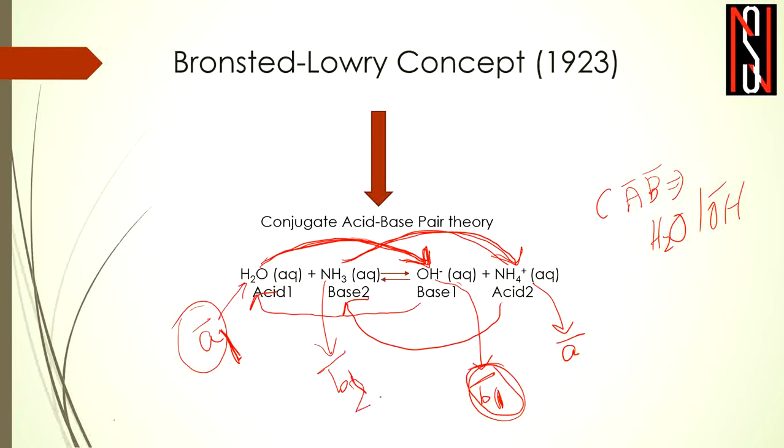So we have to name this as base 2. So now this NH3 is being converted to NH4 plus. So if this is base 2, then this NH4 plus should be named as acid 2. Again, we can name this conjugate acid base pair as NH3 and NH4 plus.